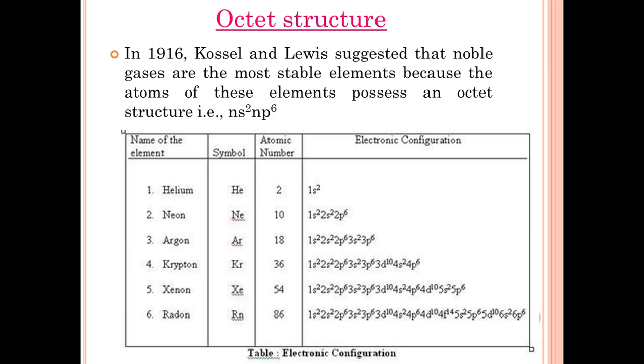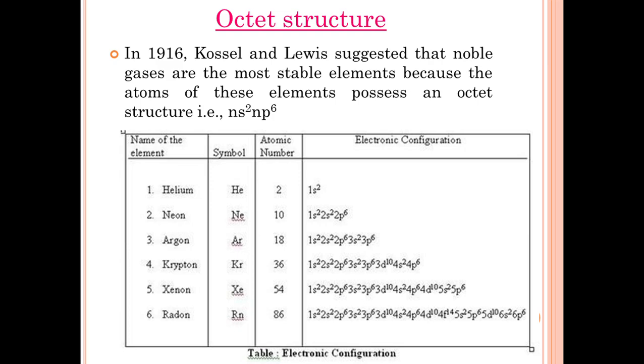In 1916, Kossel and Lewis suggested that noble gases are the most stable elements because their atoms possess an octet structure, that is, 8 electrons in the outermost shell or valence shell.